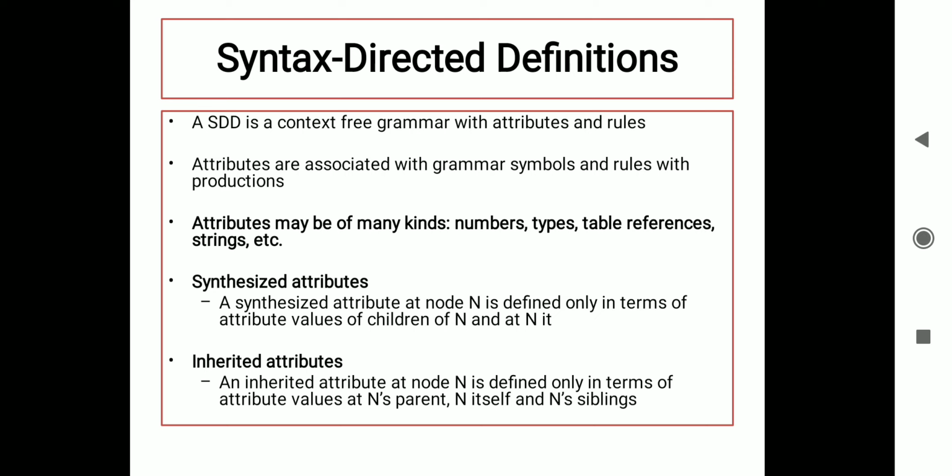But what does an inherited attribute mean? An attribute whose value is defined in terms of its parent, its siblings and itself is called an inherited attribute, which means the value is computed by using the parent, the siblings or itself.